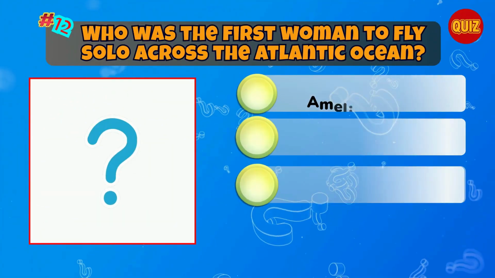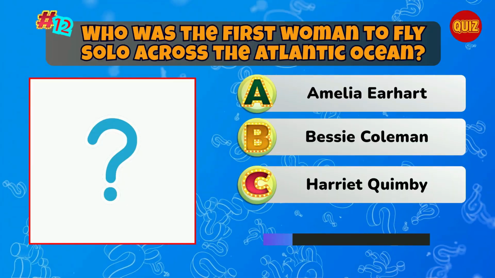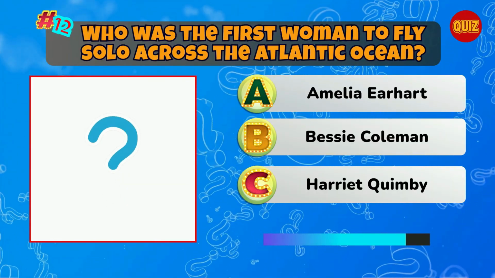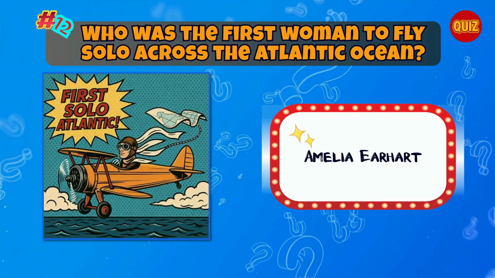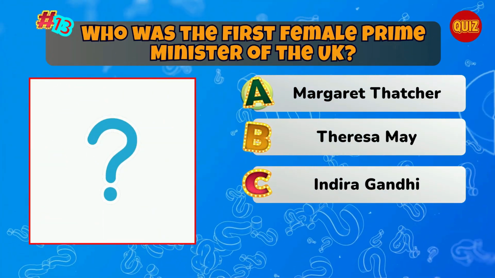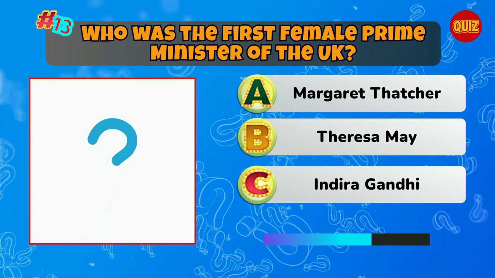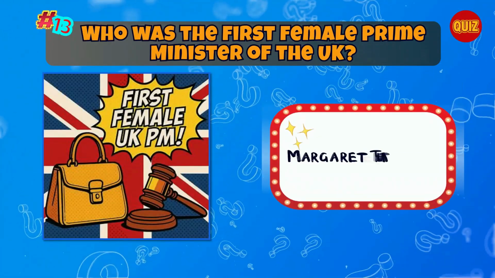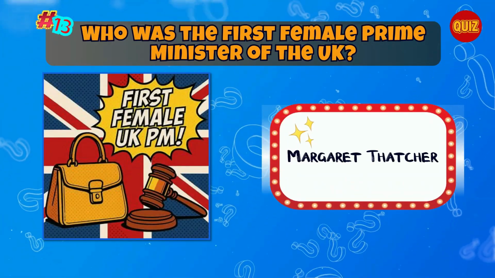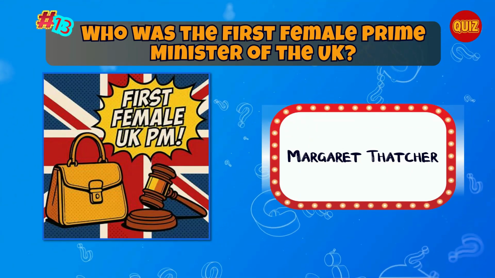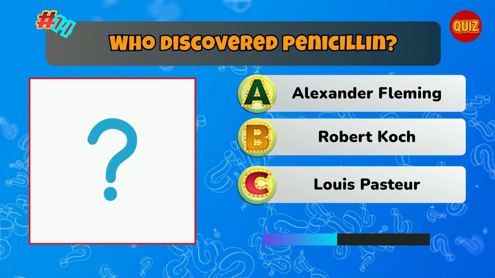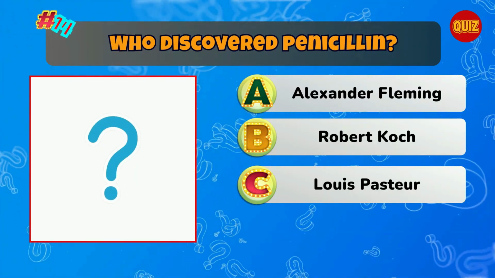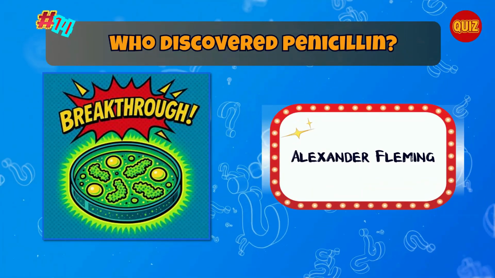Who was the first woman to fly solo across the Atlantic Ocean? Correct. Amelia Earhart. Who was the first female Prime Minister of the UK? Correct. Margaret Thatcher. Who discovered penicillin? Correct. Alexander Fleming.